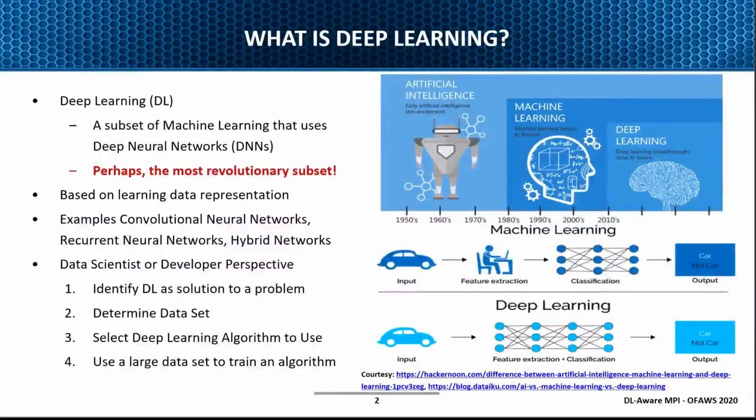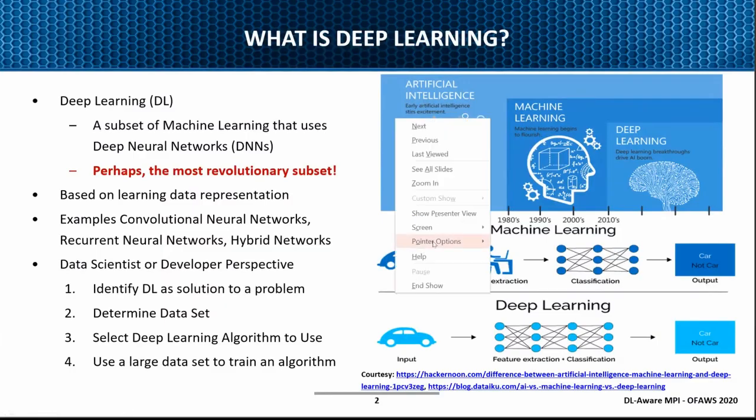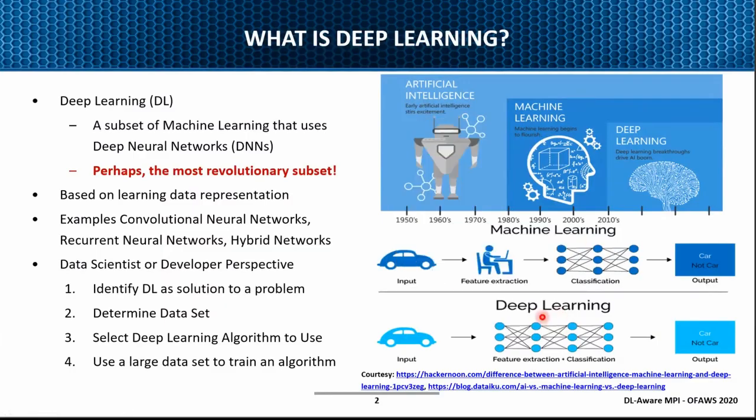Just to give you a very high level overview of deep learning: deep learning has been there in the field for many years. People try to see this bigger picture, the AI, within that we have machine learning, and within that we have deep learning. Typically in machine learning, people take two phases: feature extraction and then classification. Whereas in deep learning, people are now trying to combine these two steps and, given the inputs, let the machine learn by itself. This is a great topic people have been exploring over the last several years.